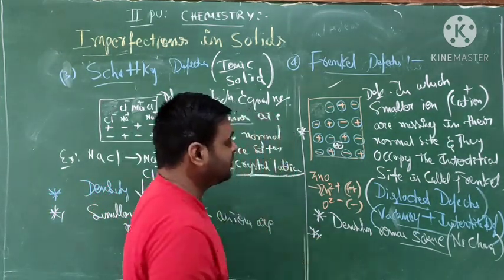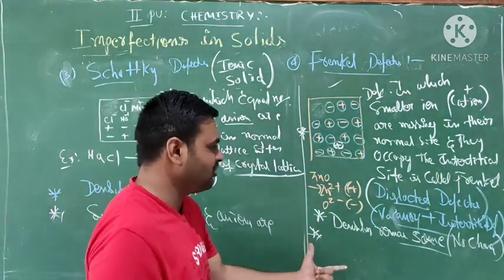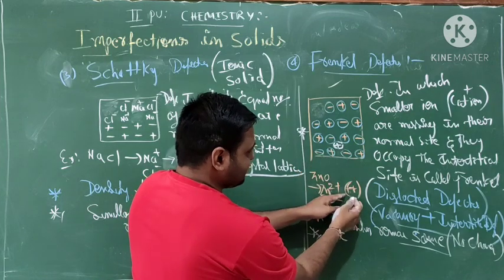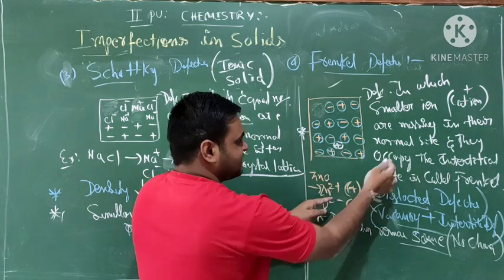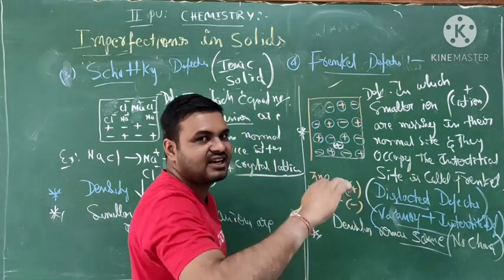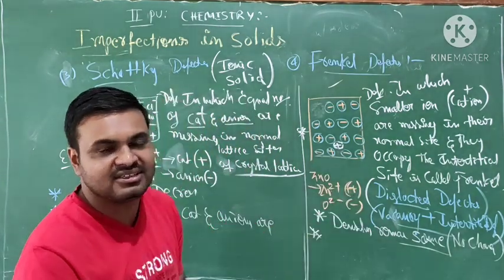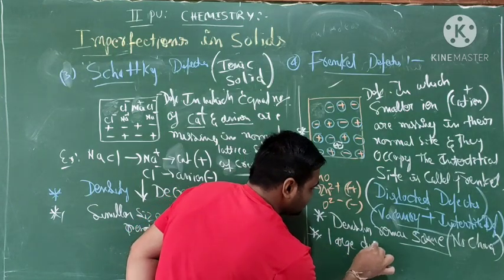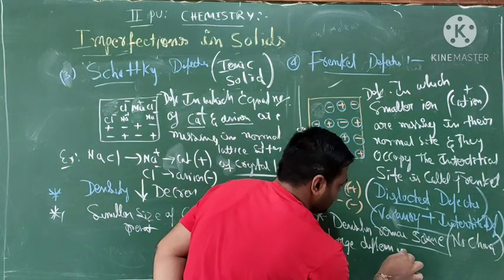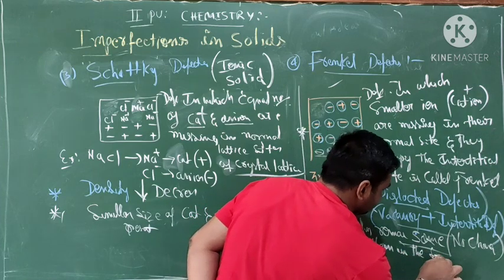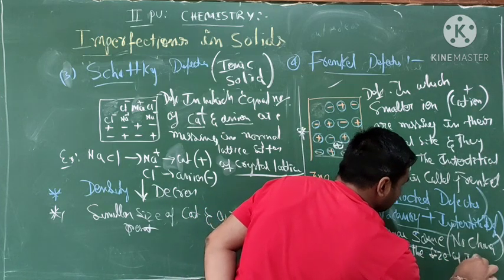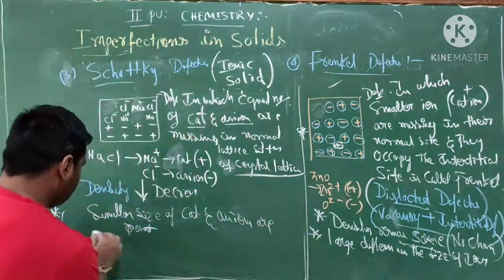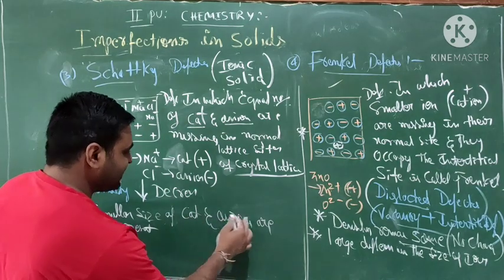Okay. So come to the Frenkel. What do they say? Cations are of smaller size and anions are of larger size, so there is a large difference in the size of the ions.